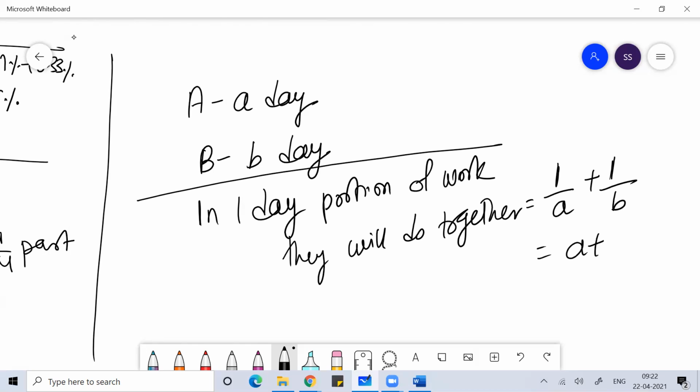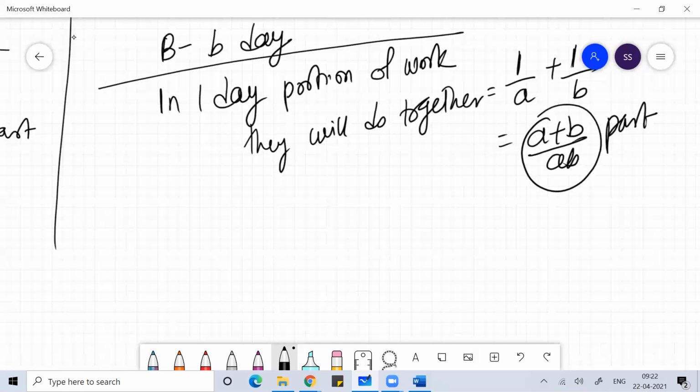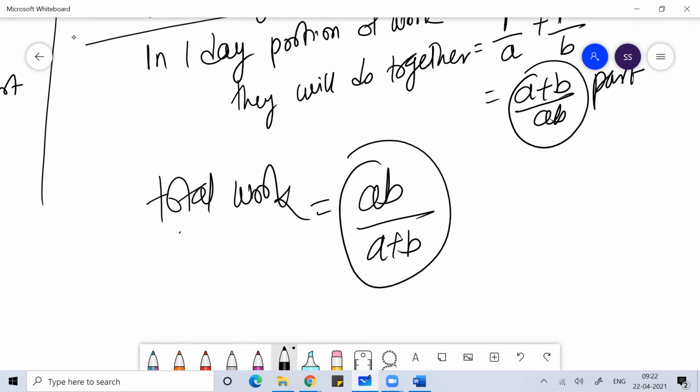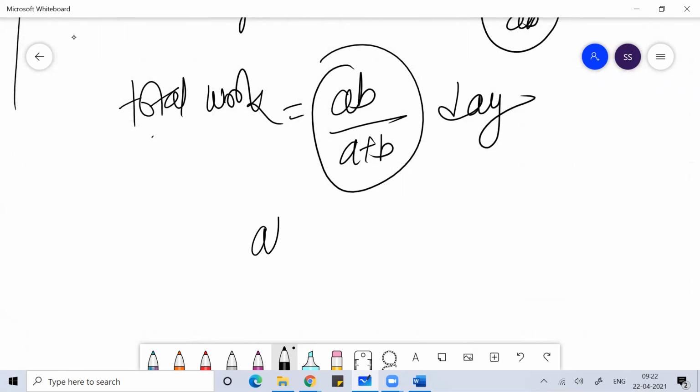Understand, this is A plus B by AB part. So the total work will be done in AB by A plus B days. You can use the direct formula. If three persons are there, you can use the formula ABC by AB plus BC plus CA.